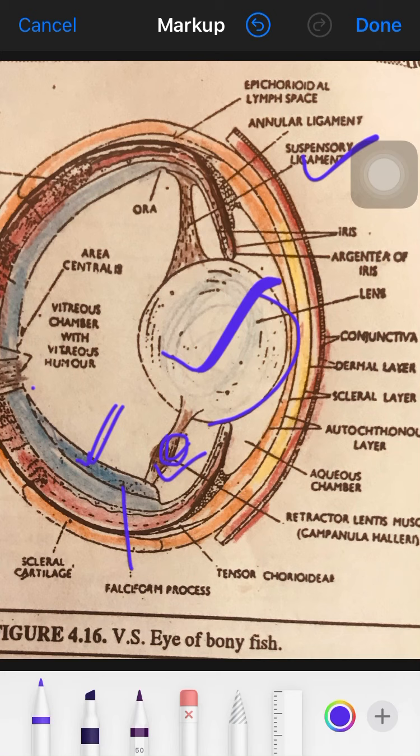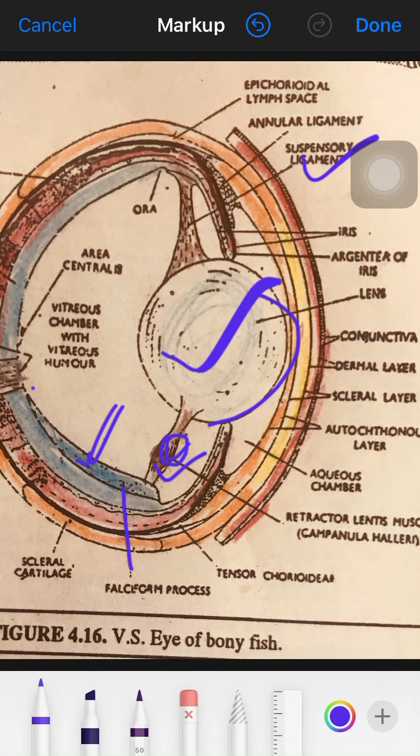That means in the absence of ciliary muscle and ciliary body, accommodation of the eye occurs by contraction of the retractor lentis muscle, which brings the lens backward near the retina. This adjusts the light for distinct vision.